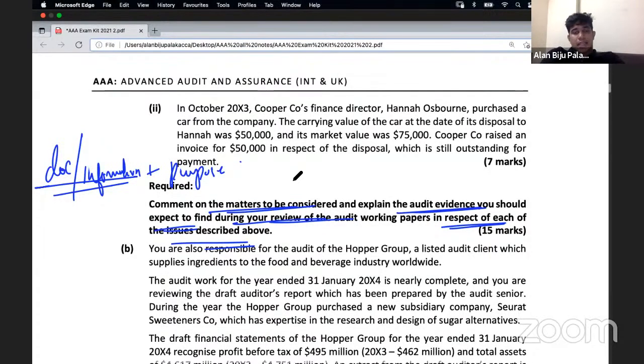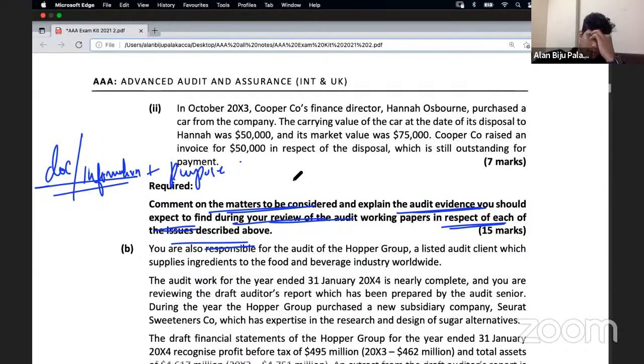The next one, an agreement of a sample of dash, in brackets expenses, to the supporting documentation.